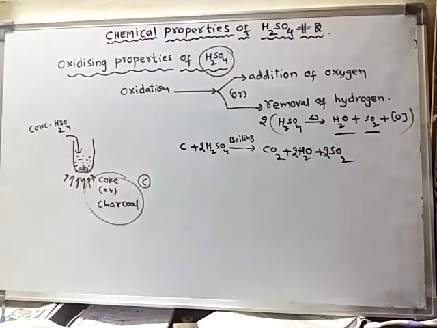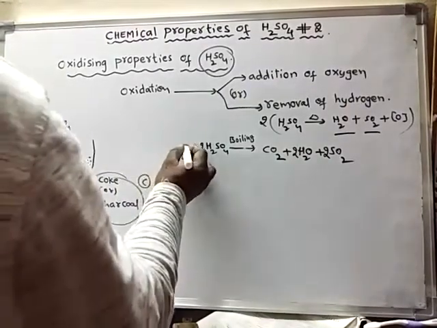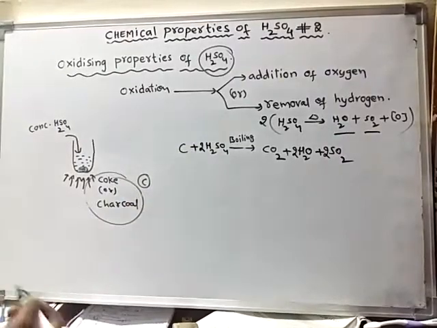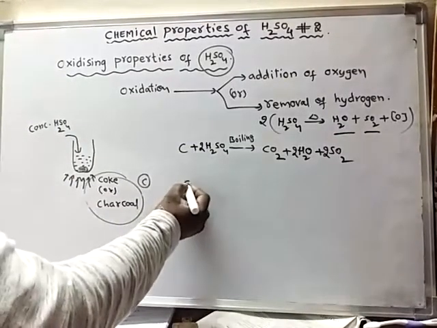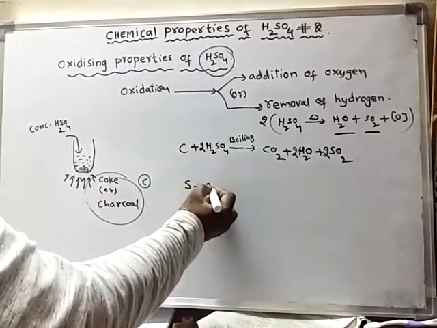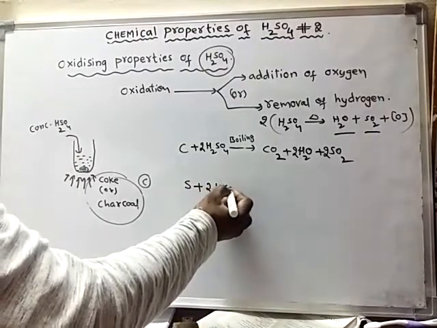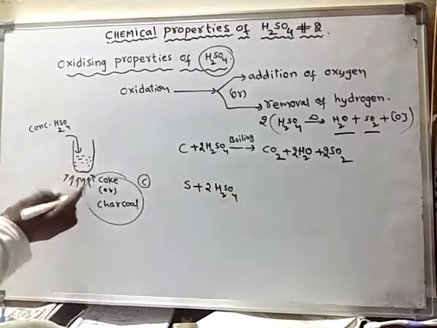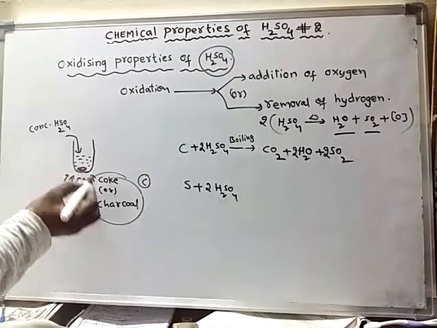Water and SO2 gas are also produced. So like this, this is an example for non-metal. Let us discuss one more example for non-metal. Sulfur. Sulfur when reacted with concentrated sulfuric acid. So instead of carbon, we will take sulfur now.